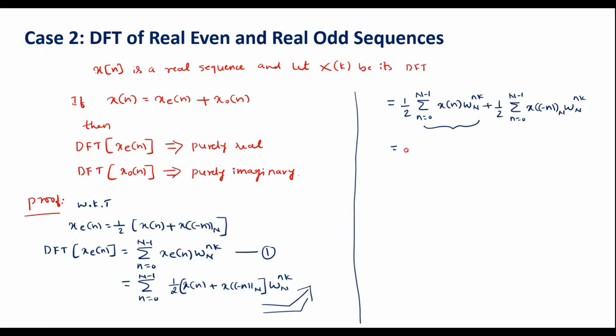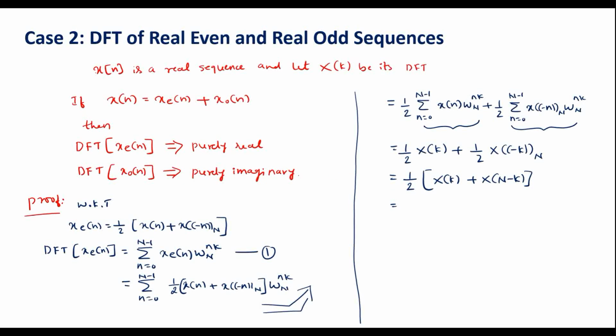This can be further simplified. We know that this term is nothing but X of k, which is DFT of x of n, that is 1 by 2 X of k plus 1 by 2, according to time reversal property, we can represent this as X of minus k modulo N. Further I can represent it as 1 by 2 X of k plus X of minus k modulo N, that is folded sequence, which can be represented as X of N minus k.